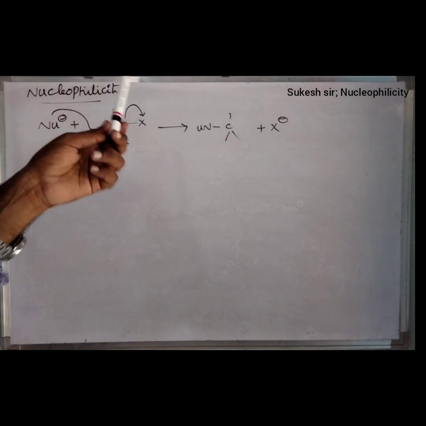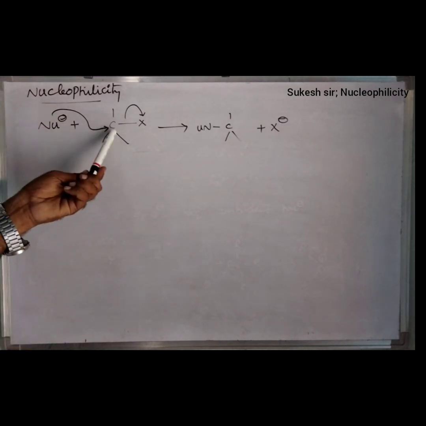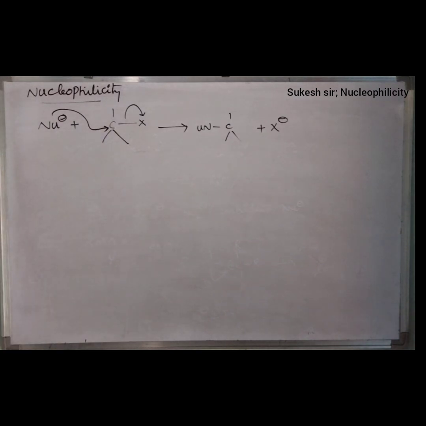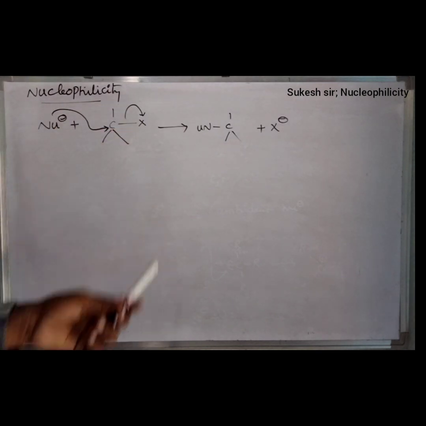Because after the shifting of the bond towards the halogen side, carbon attains a positive charge, which means the electrophilic center is generated here. On the electrophilic center, the nucleophile attacks,